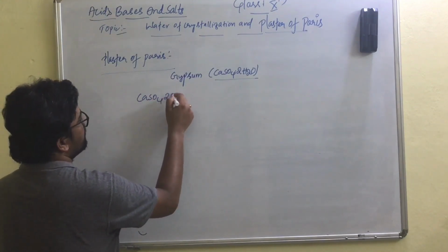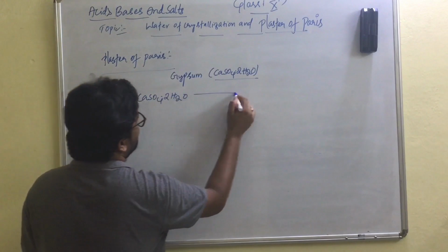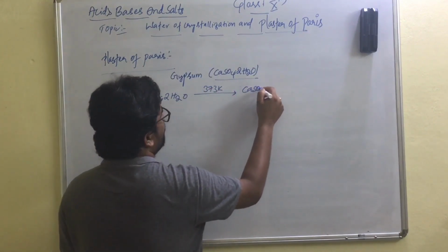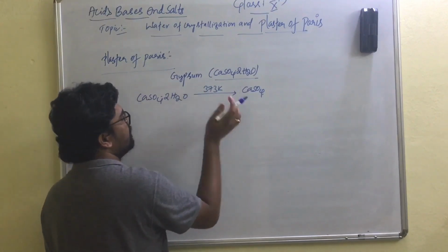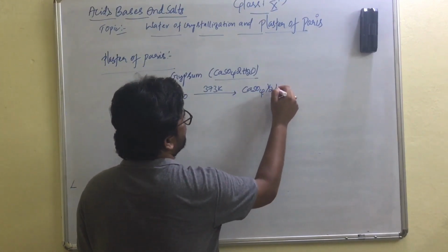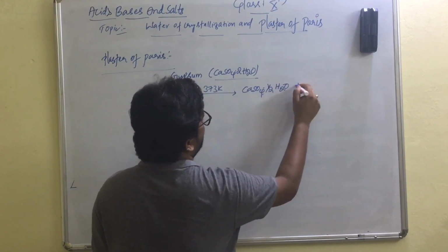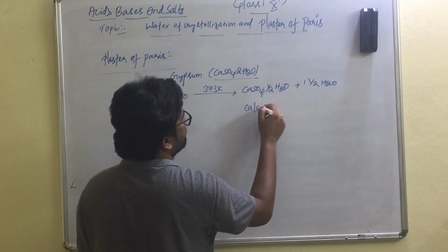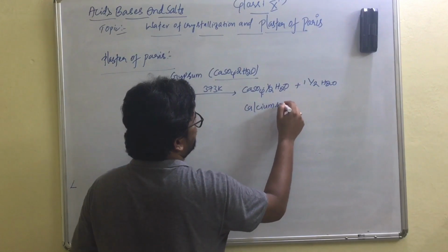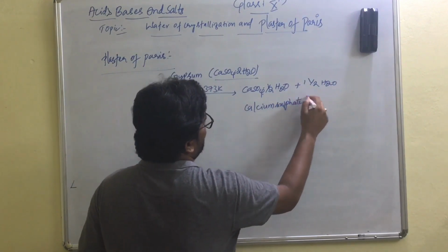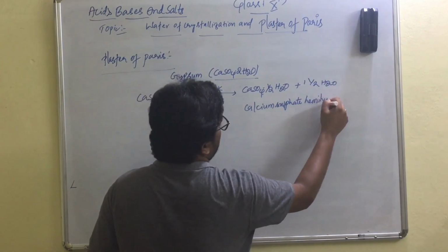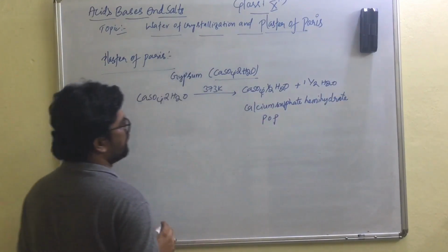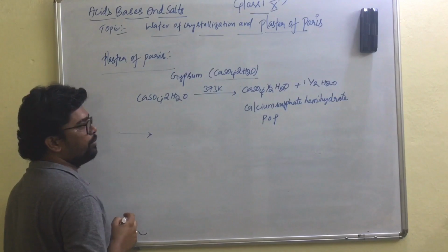How do we get plaster of Paris from gypsum? When gypsum is heated at 373 Kelvin, the water molecules present in it get removed and it forms CaSO4·½H2O, which is calcium sulfate hemihydrate, our plaster of Paris. This is how we obtain plaster of Paris.